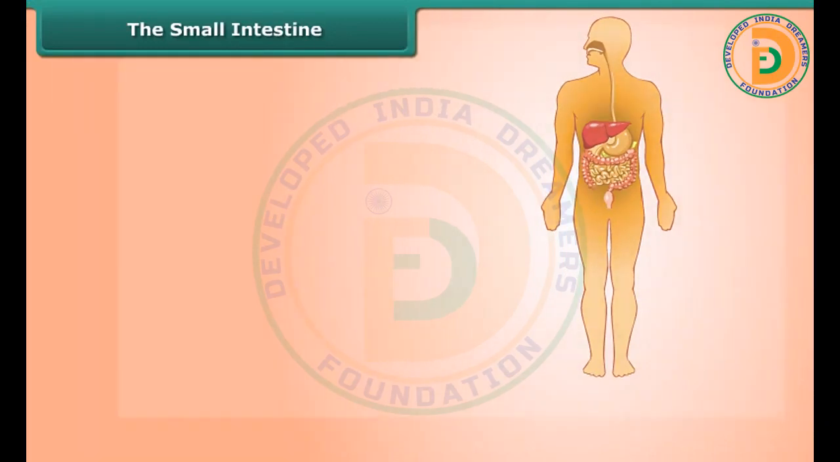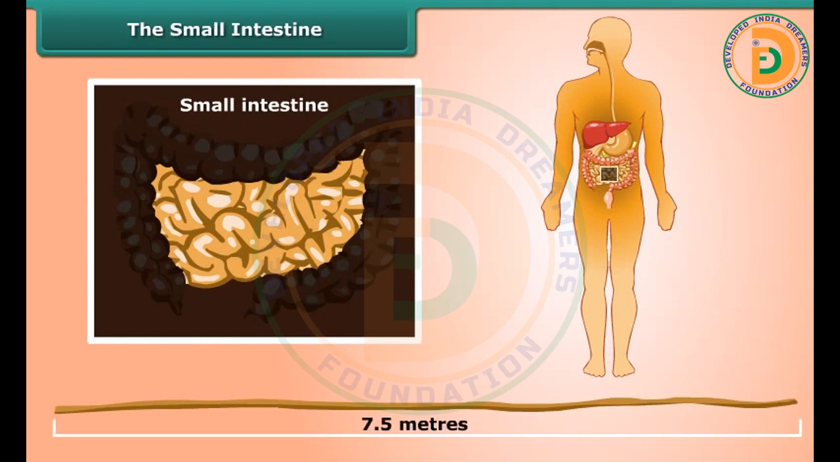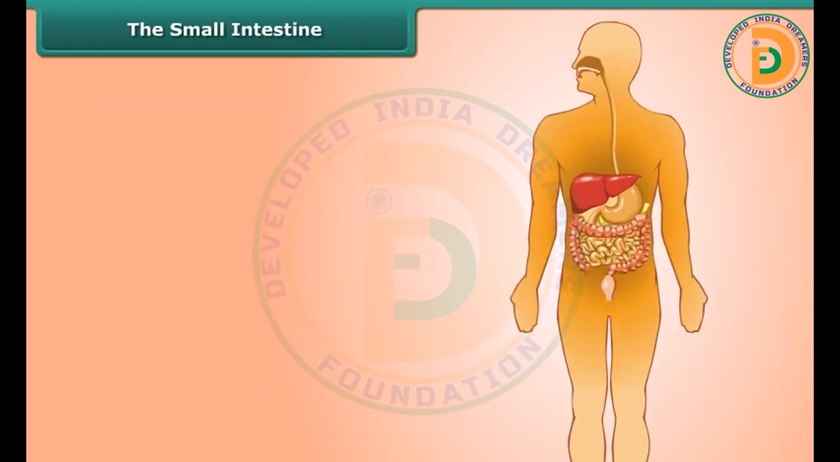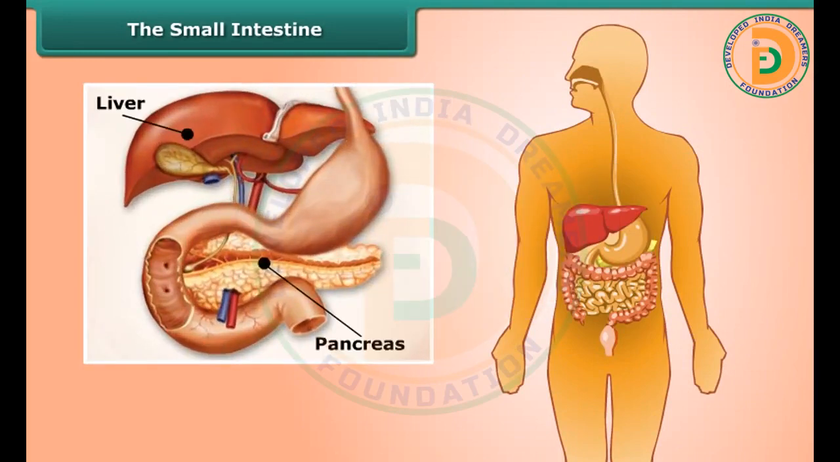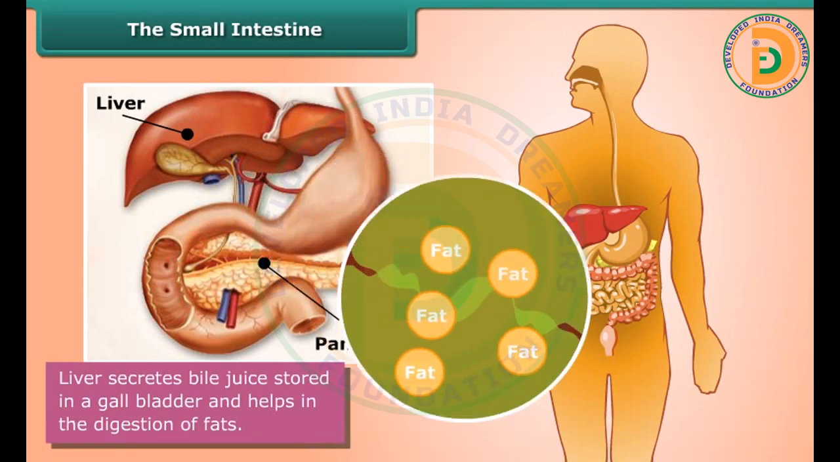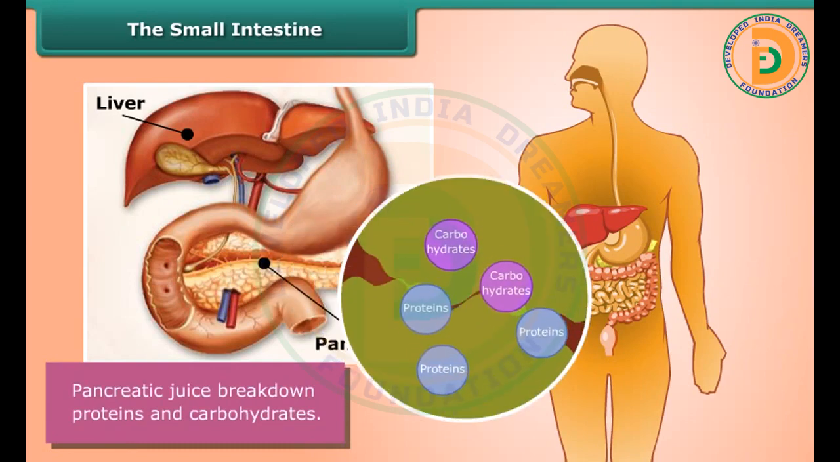The small intestine is the longest part of our digestive system. It is about 7.5 meters long and highly coiled in structure. It is the part where most of the nutrients of the food are absorbed. Liver and the pancreas also join the digestion. Liver secretes bile juice stored in a gallbladder and helps in the digestion of fats, whereas pancreatic juice breaks down